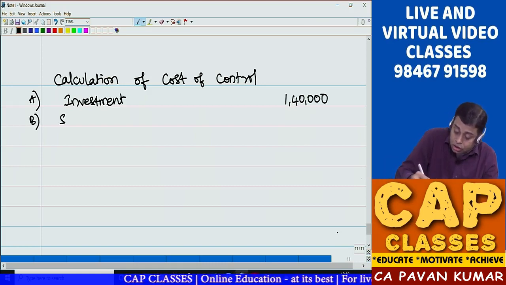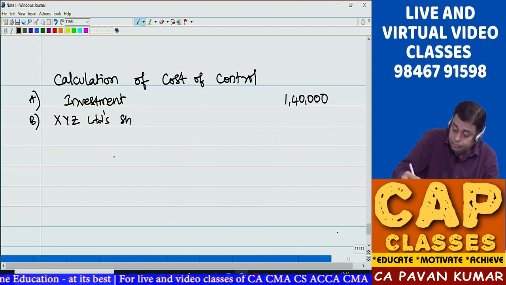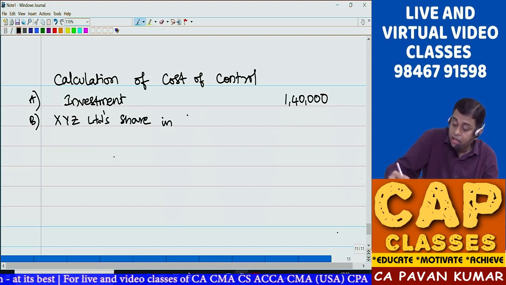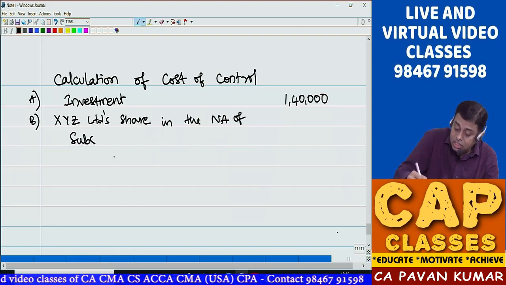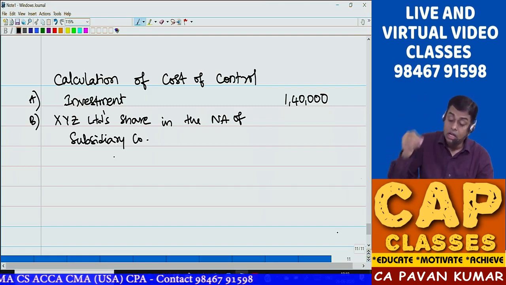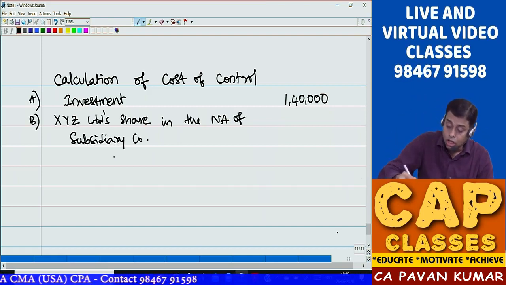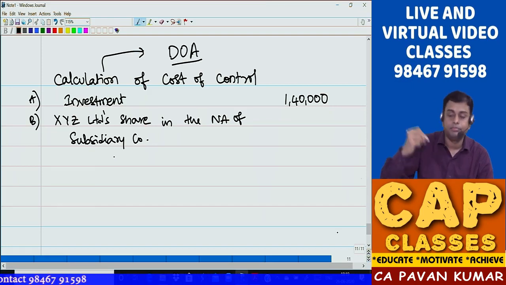B, holding company's share. Holding company is XYZ here. XYZ Limited's share in the net assets of subsidiary company. Now remember one thing, this cost of control calculation we do on the date of acquisition.